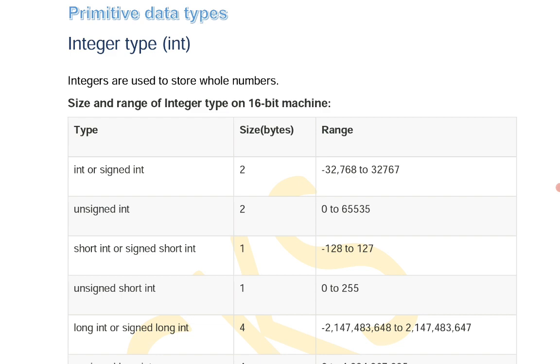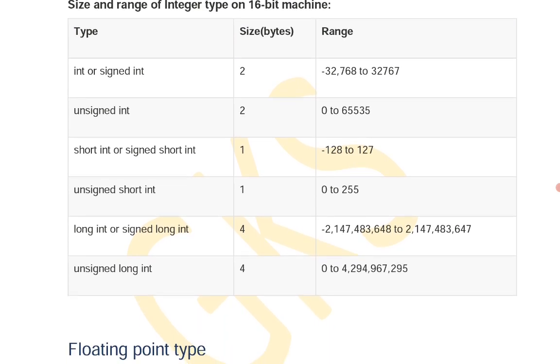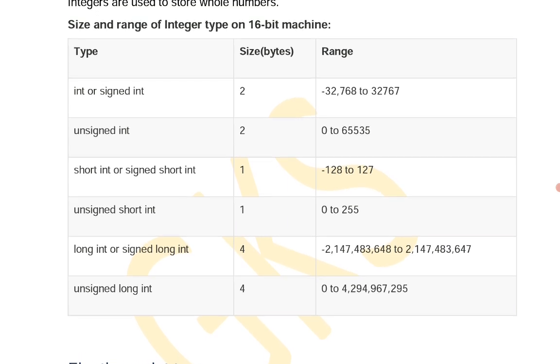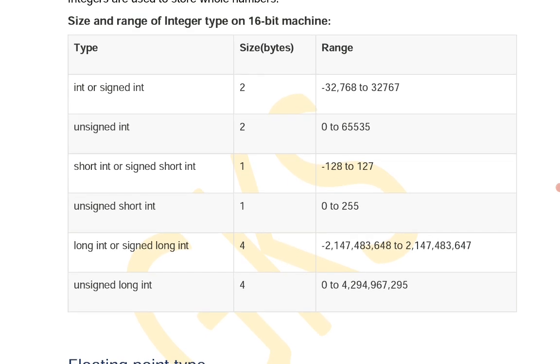So what are the type, size? Generally the size is measured in bytes, range also. So int or signed int occupies 2 bytes, and range is minus 32,768 to 32,767. Signed means it has a sign, either positive or negative.